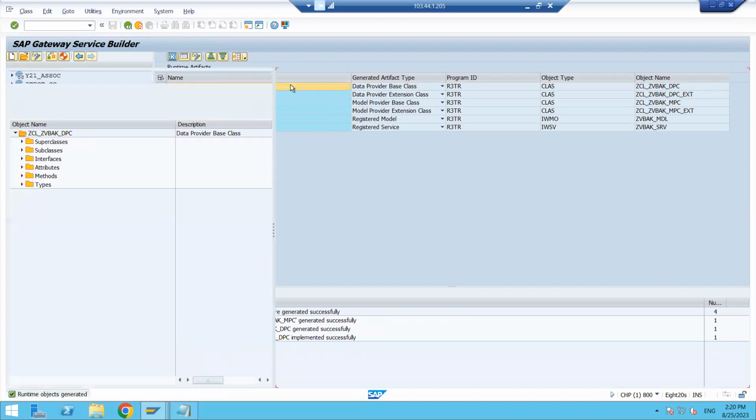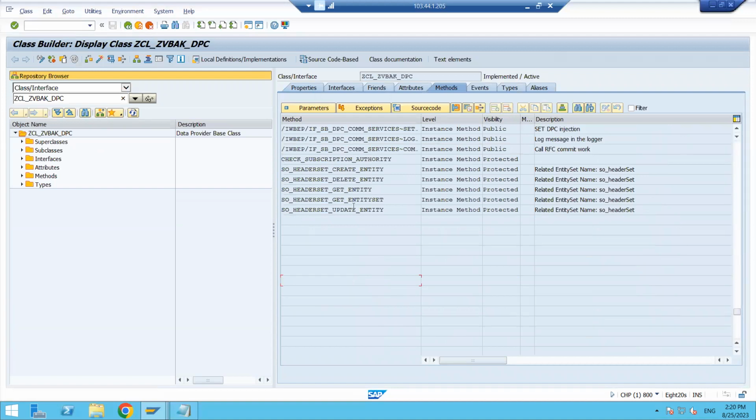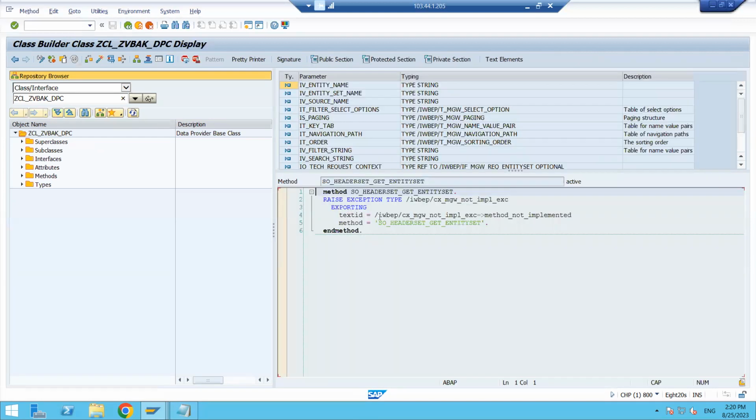let me go back to the DPC class here. The method name, the last methods, where is it? This is the method, right? So SO header set, get entity set, this is the method. And if you open this method, I have written the logic like data of ABC is equal to 1, 2, 3, but the code is not available here. Because once you click on the generate button, the system will erase whatever logic we wrote in the DPC or MPC classes. It will erase all the code.